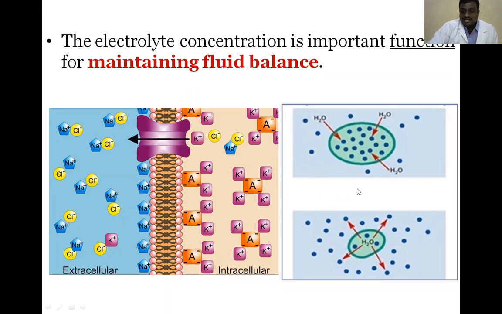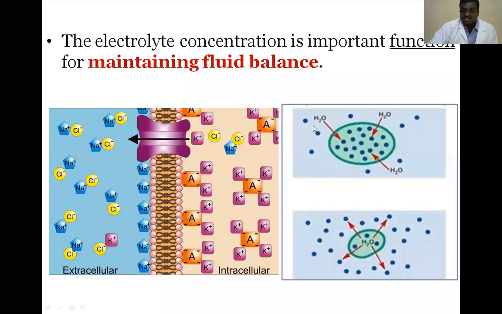In the second image, you can see the extracellular space and the intracellular space. The blue dots are the electrolytes.